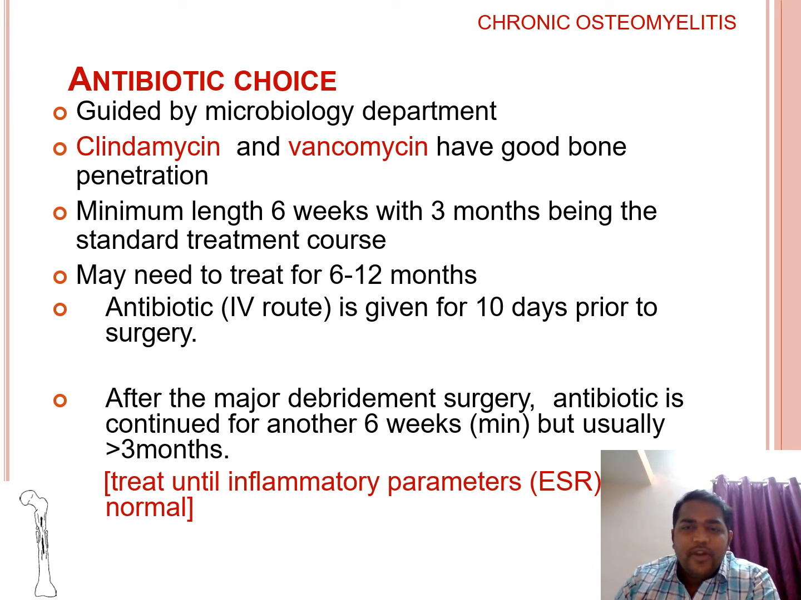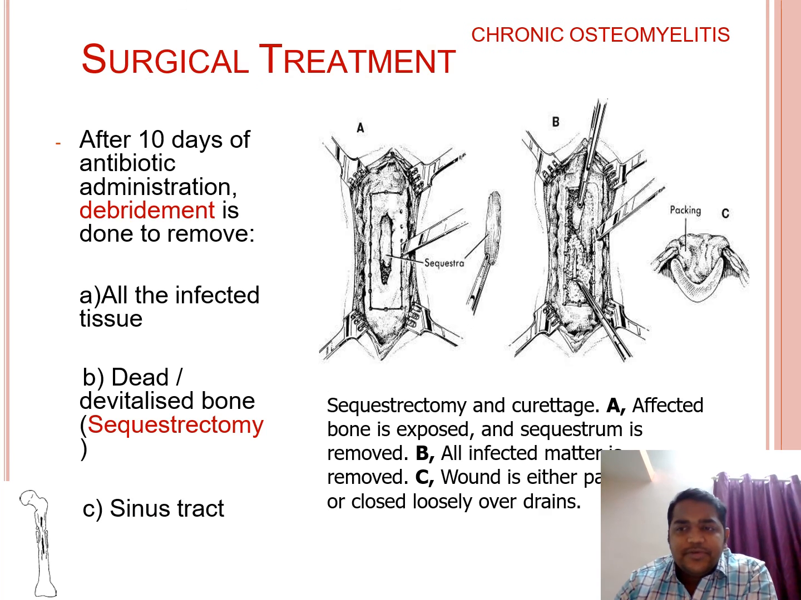Minimum 6 weeks, with 3 months being the standard treatment course. So antibiotics are given for a minimum of 6 weeks, and may need to be given for 6 to 12 months. Antibiotic is given for 10 days prior to surgery. After the major debridement surgery, antibiotic is continued for another 6 weeks.